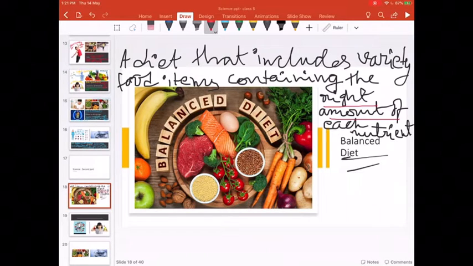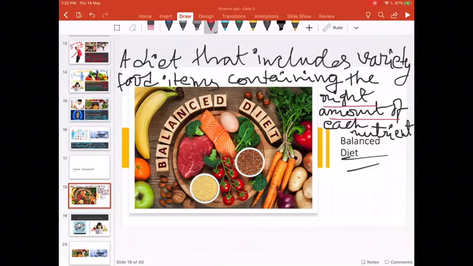So it should not be like that you only eat carbohydrates. Now you eat a huge amount of carbohydrate and no pulses at all. Or you eat only pulses, dal and dal, you don't eat meat, rice or fruits. So, it should be in right quantity. Everything has its quantity. Why do we need this?